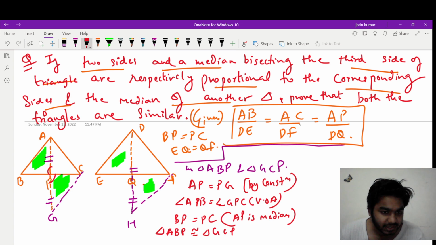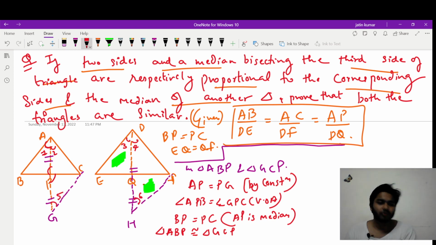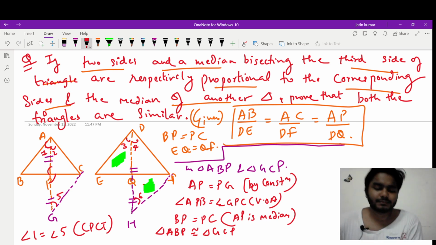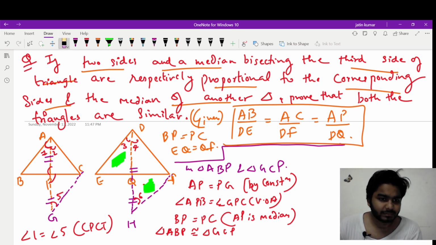So can I also say that if these two triangles are congruent, let me draw an angle here, see, angle 1, this we call 1, this 2, this 3, this 4. You will write the complete name. Let's call this 5 and let's call this 6. Okay, so can I say that angle 1 will become equal to angle 5 by CPCT? Yes, we can say.